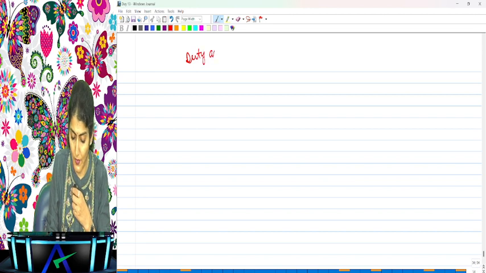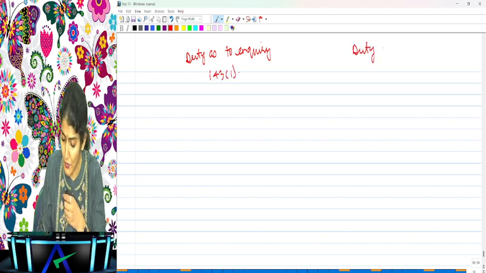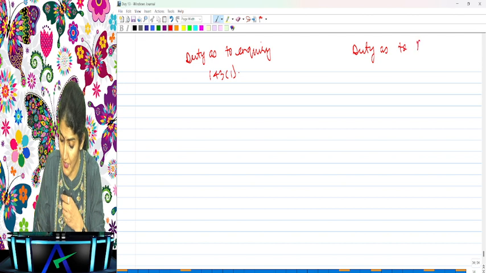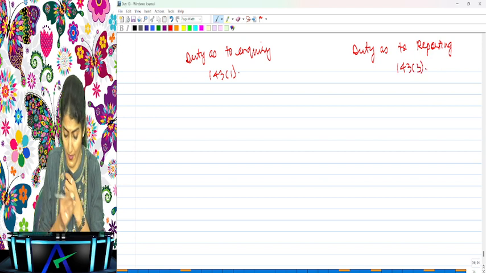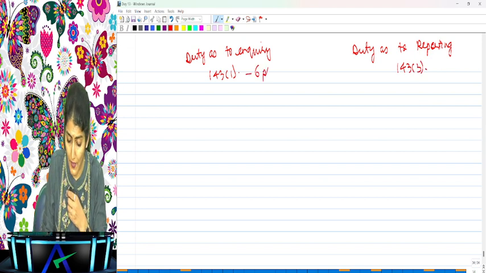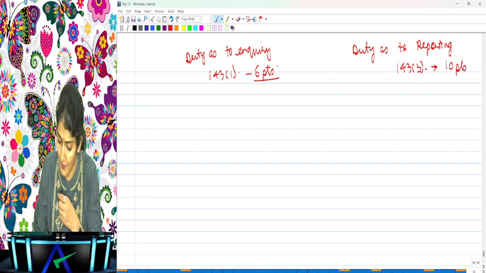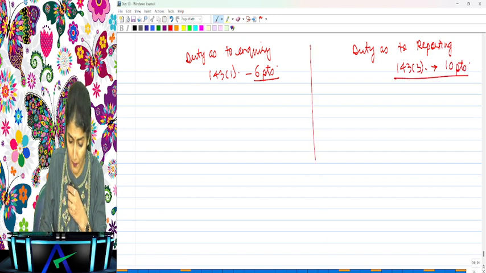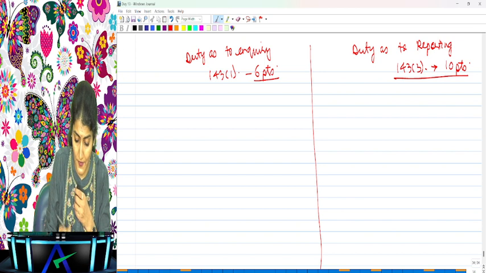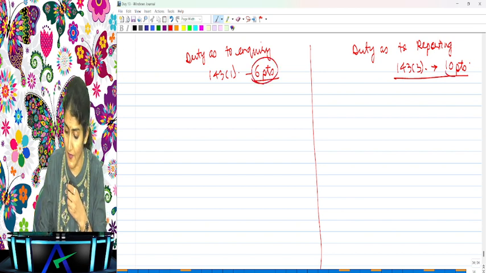So duty as to inquiry under section 143(1) and duty as to reporting under section 143(3). Under 143(1), you have 6 points of inquiry, and under 143(3), you have 10 points of reporting. Okay, so what is the first difference? Here there are 6 points, here there are 10 points.